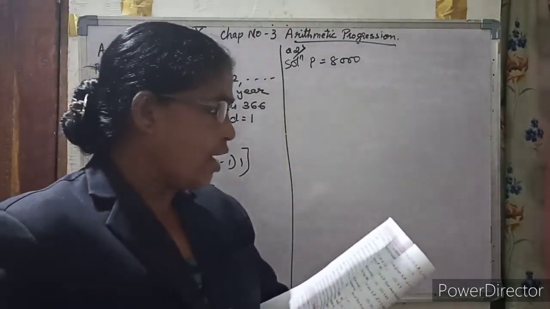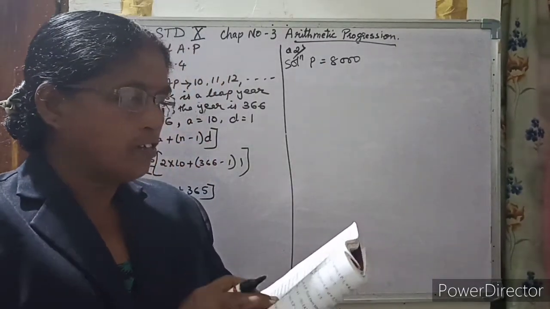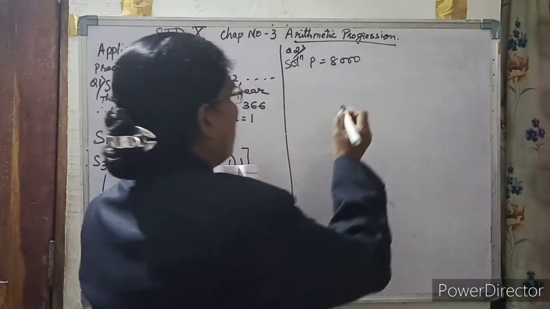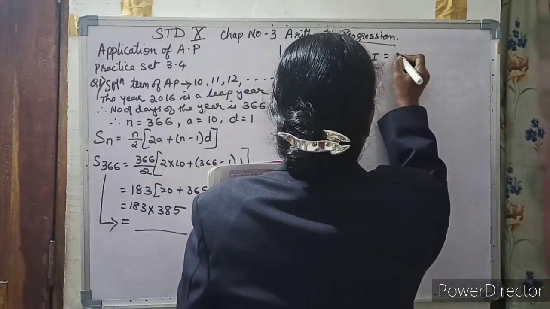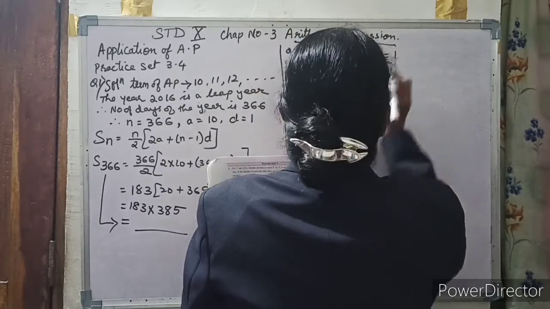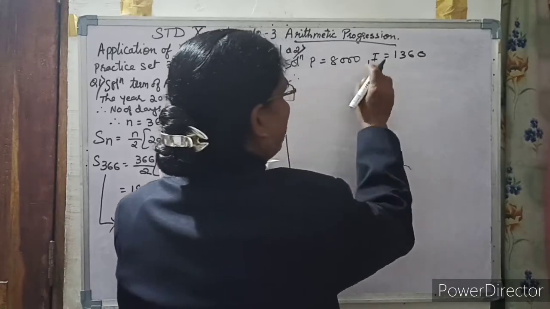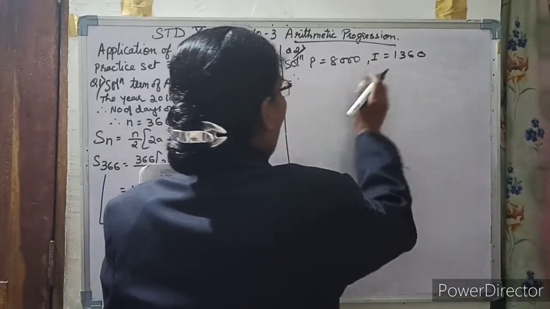And he agrees to repay with a total interest of rupees 1,360. So interest is equal to 1,360. Therefore, when we have the principal and the interest, we can find the amount.